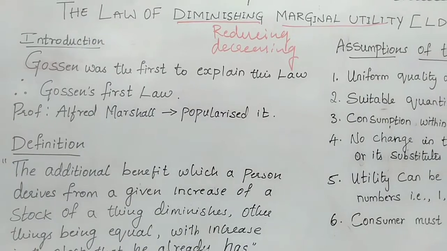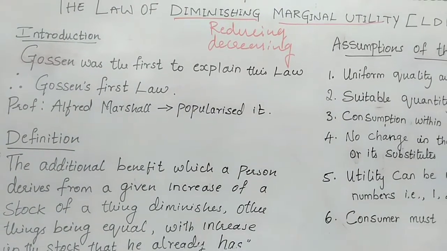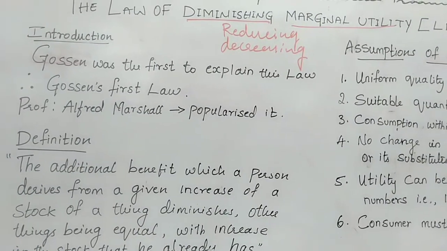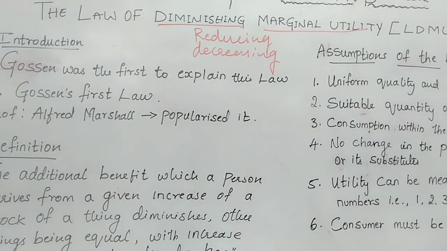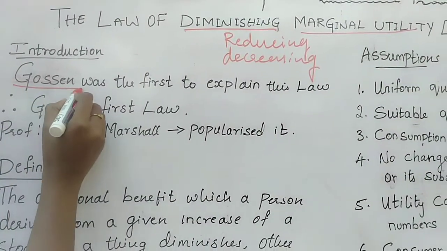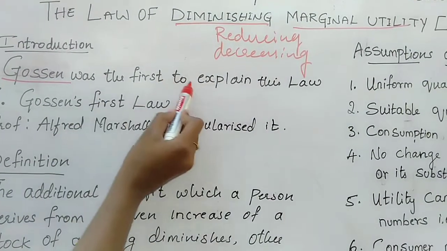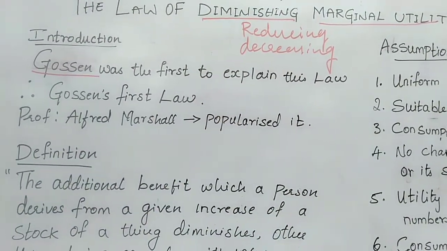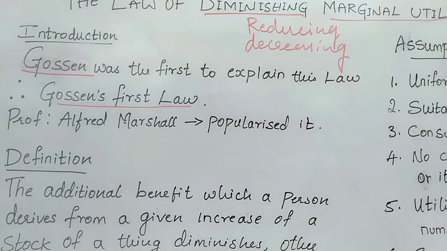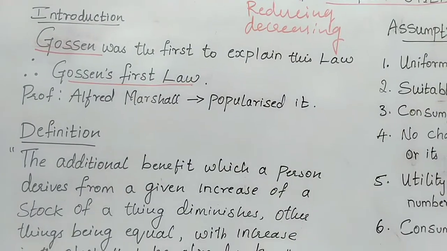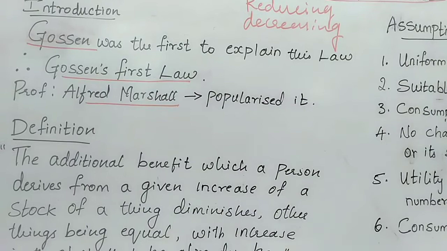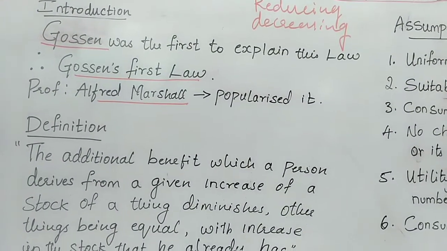Based on this character of human wants, economists have formulated the law of diminishing marginal utility. Who is the economist who formulated it for the first time? It is a German economist, H.H. Gossen, who was the first to explain this law. Therefore this law is called Gossen's first law. Later on, Professor Alfred Marshall popularized it more, and it became very popular in the world.